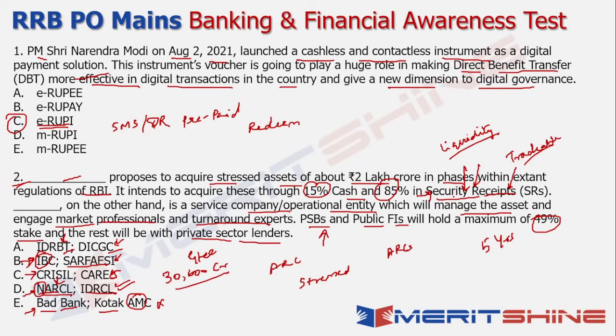Now how will this entire concept work? The NARCL will basically go and make an offer to the lead bank, in the sense that if there are multiple banks which have lent to a particular entity which has now become a non-performing asset, then there will obviously be a lead bank which is the major lender. So NARCL will make an offer to the lead bank and acquire these assets.